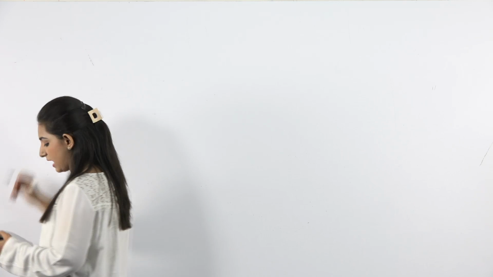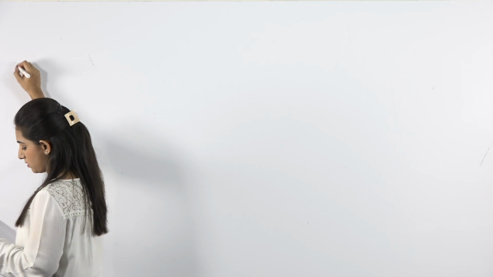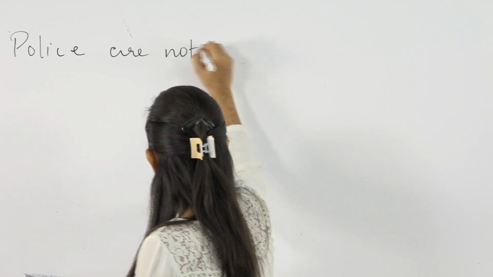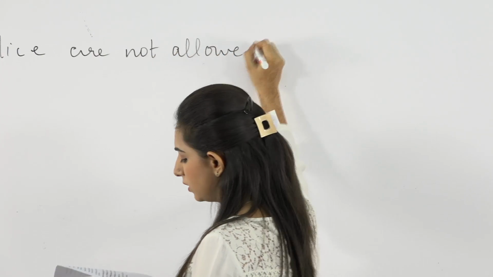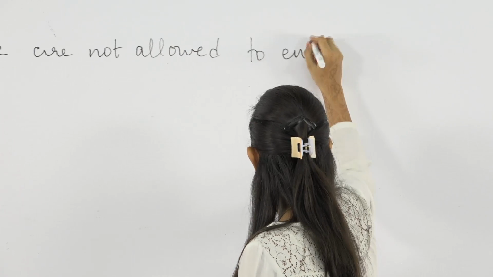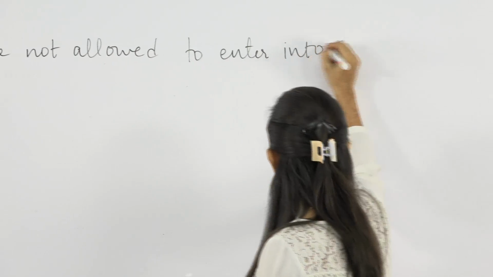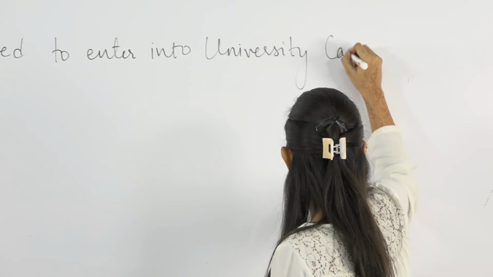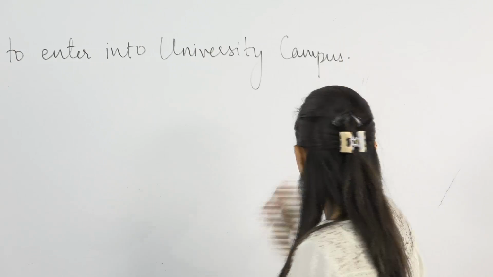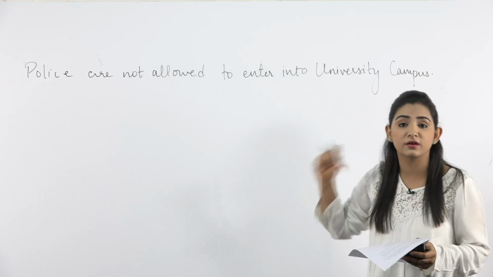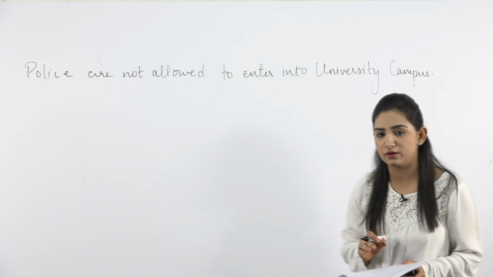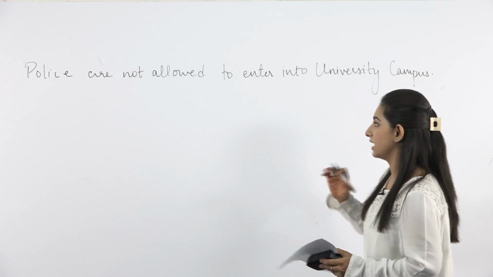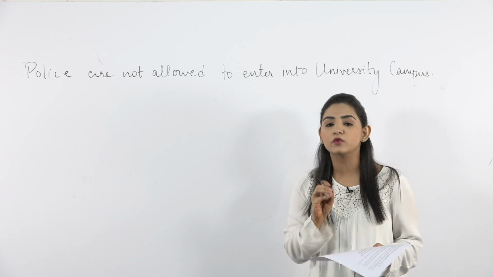Next sentence that we have is, police are not allowed to enter into university campus. Now I want you to find out the error in this sentence. What should be the error? Any guesses? Now here I can give you a hint. It's an error from the verb.